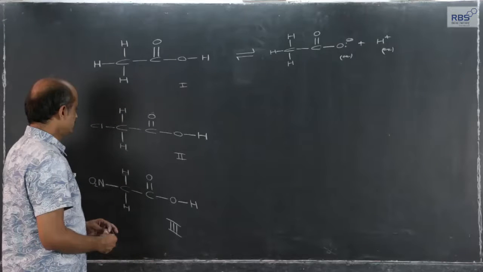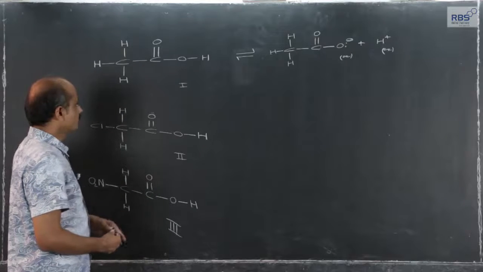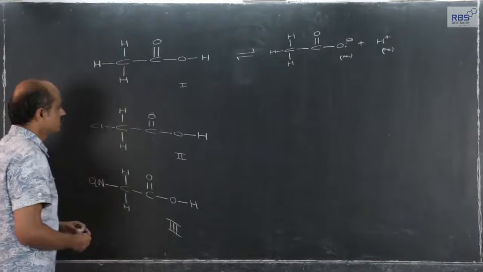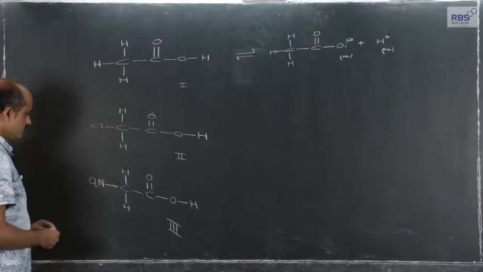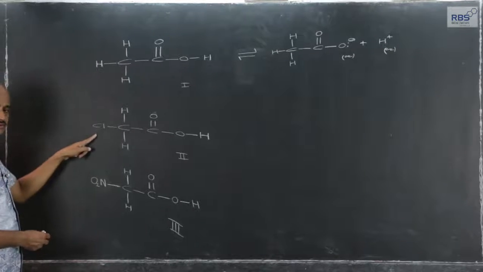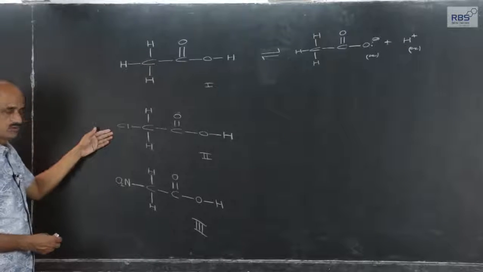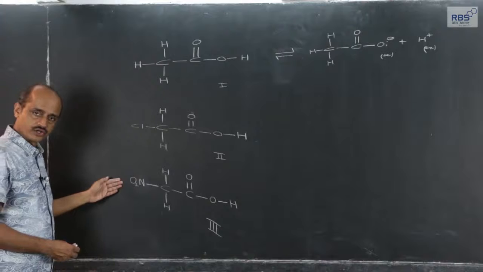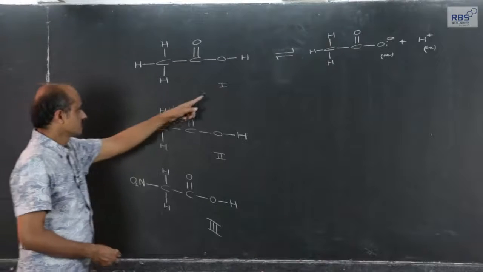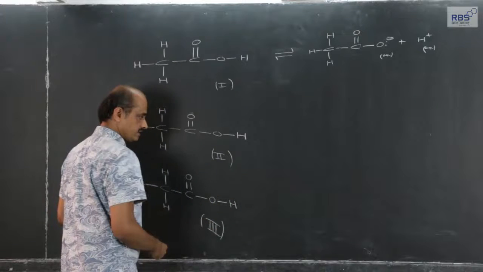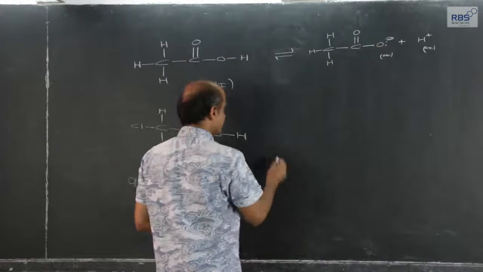Let us consider the application or use of the inductive effect in comparing the strengths of various acids. This is ethanoic acid, this is chloroethanoic acid, and this is nitroethanoic acid. I have labeled them as Roman 1, 2 and 3.